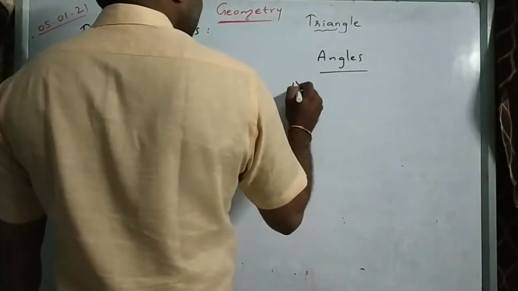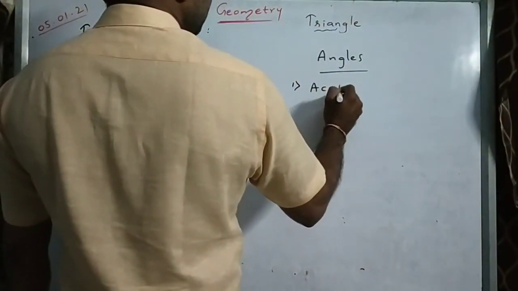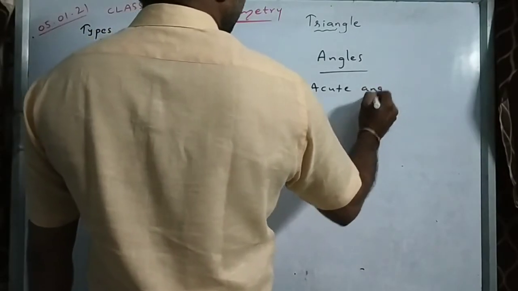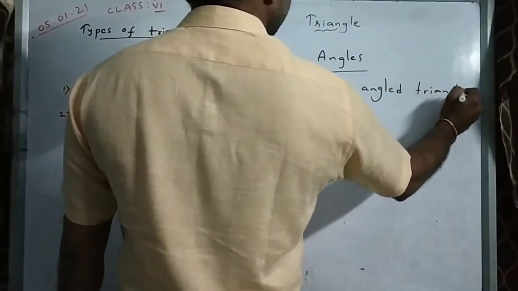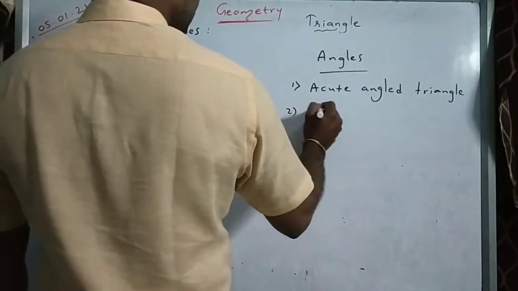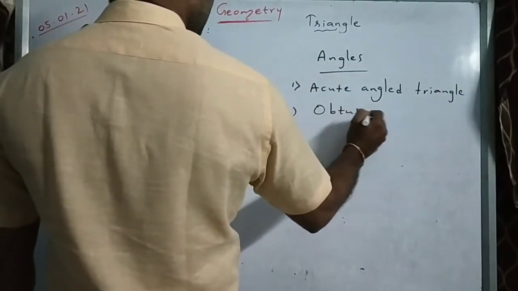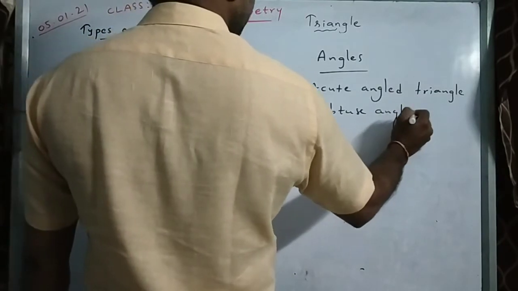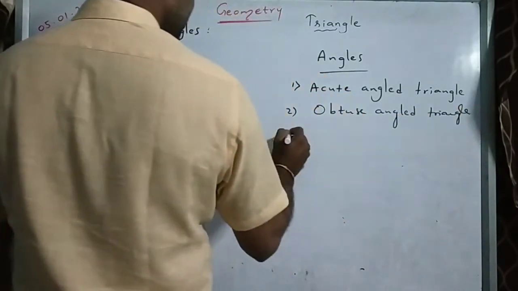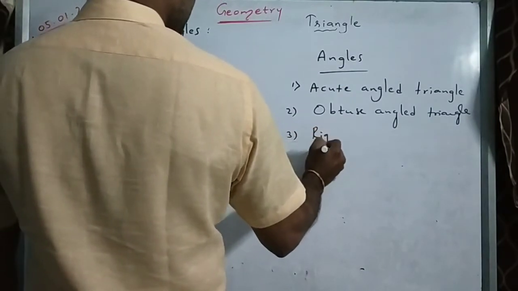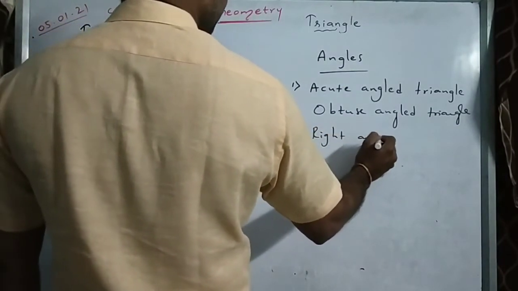According to angles also we have three types. That is acute angled triangle, second one is obtuse angled triangle, third one is right angled triangle.